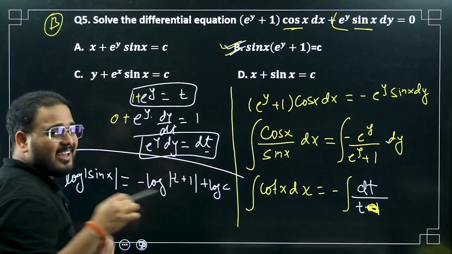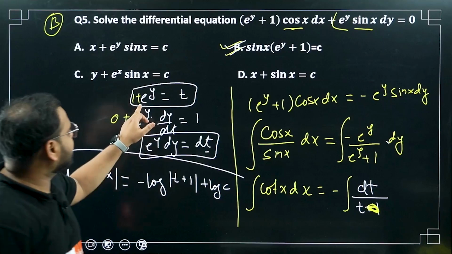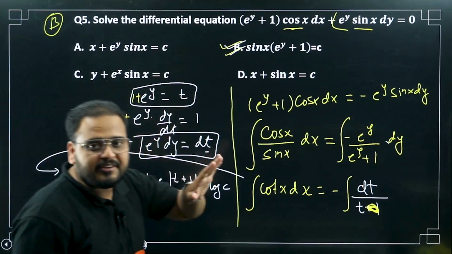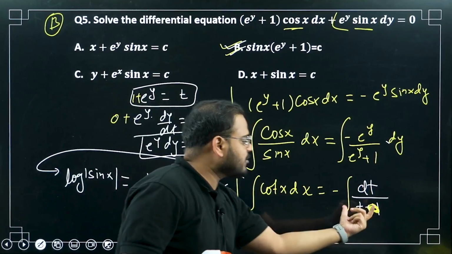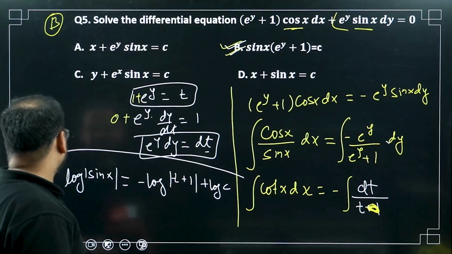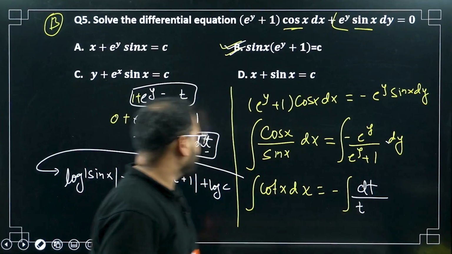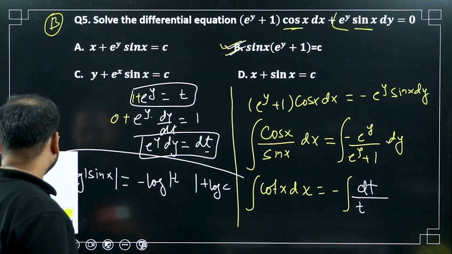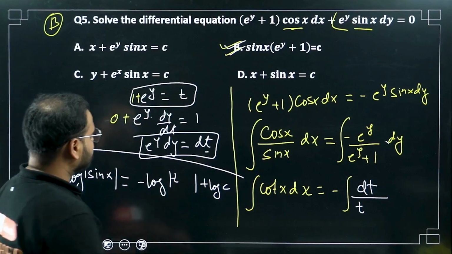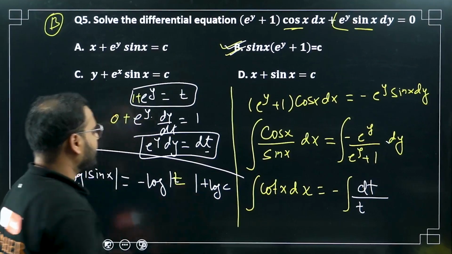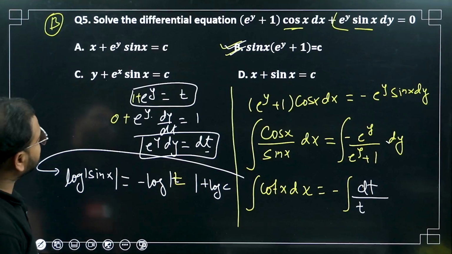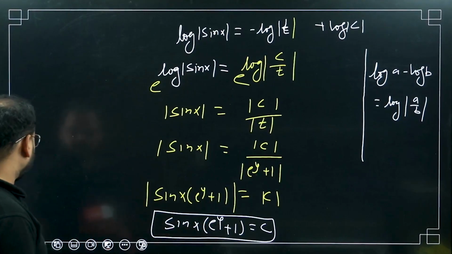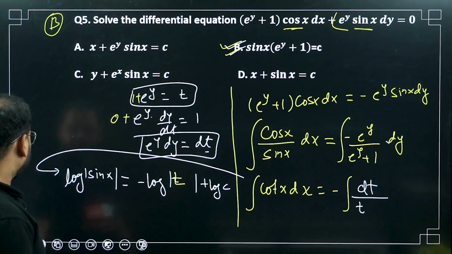There is one confusion I created. Let me resolve it. Instead of taking e power y as t, I am asking you to take 1 plus e power y as t. No difference. This substitution will become what? Simply t instead of t plus 1. So take it as just t. So log t will come. This is it. The answer is B, correct: sin x times e power y plus 1 equals c. Okay, great. So please have a look.